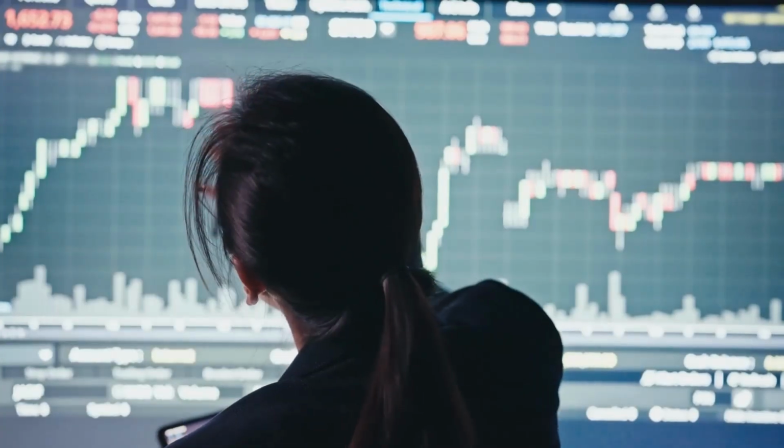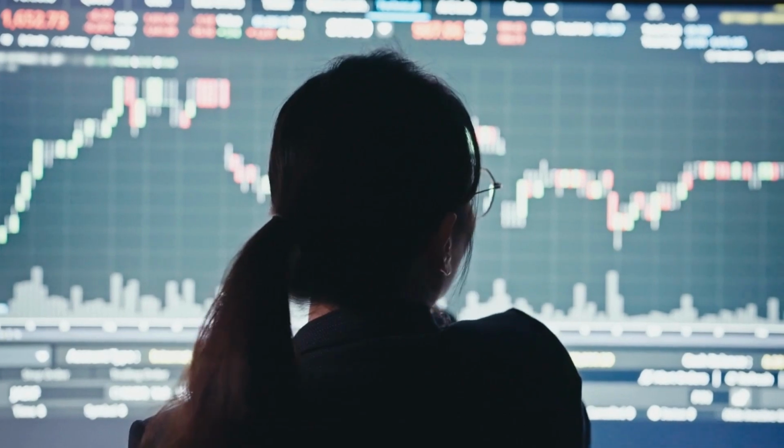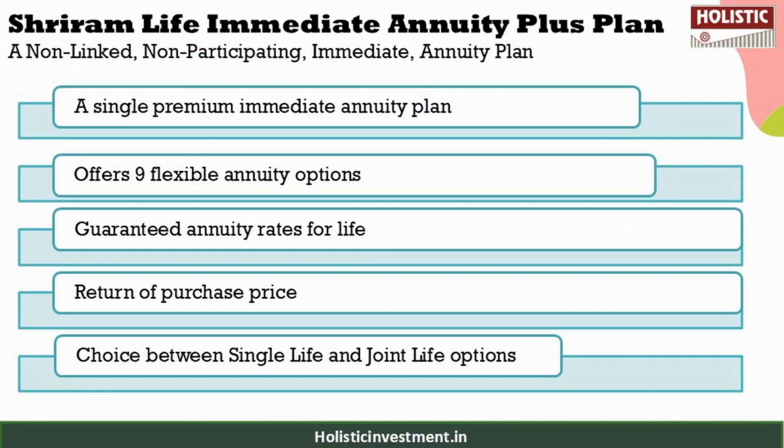But before analyzing this policy, let us first understand what this policy is about. This is a non-linked, non-participating immediate annuity plan, and some of the key features of the policy are: this is a single premium immediate annuity plan which offers 9 flexible annuity options to suit your needs, and you also get guaranteed annuity rates for life, and you have return of purchase price in the event of terminal illness, and you get the choice between single life and joint life options. So these are the key features of this policy.